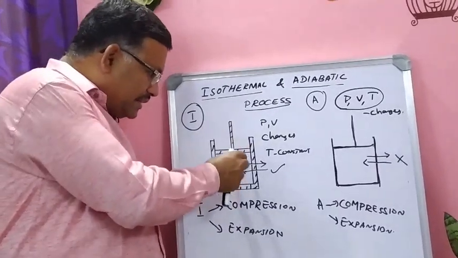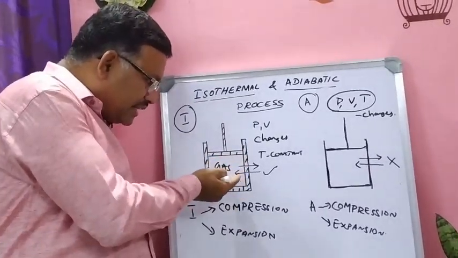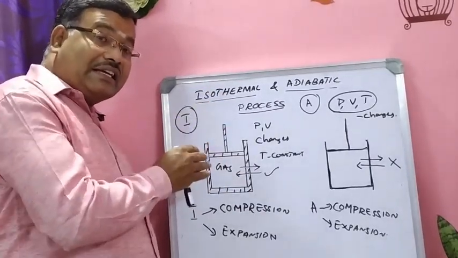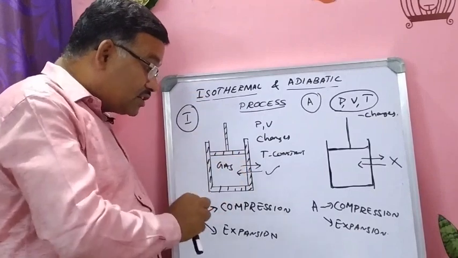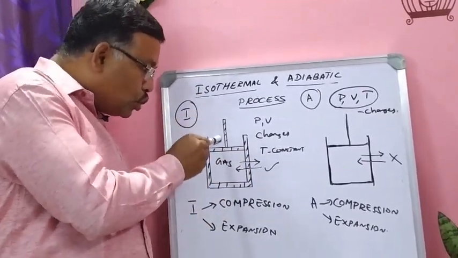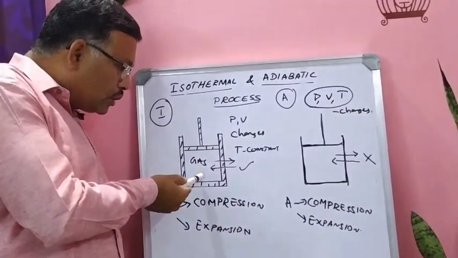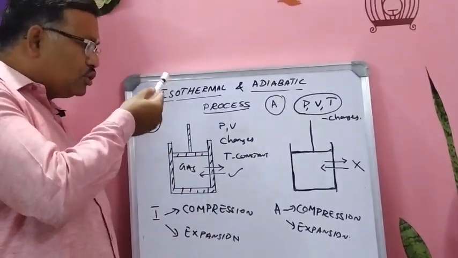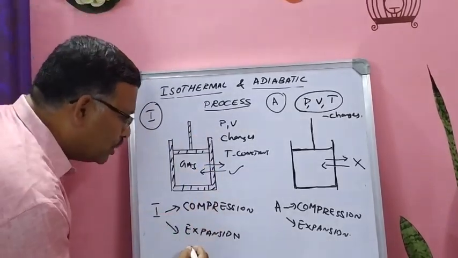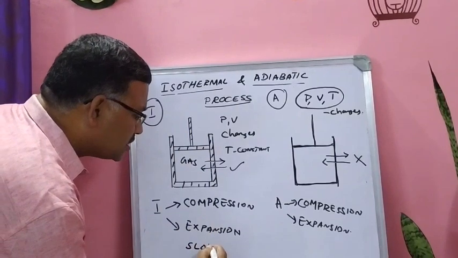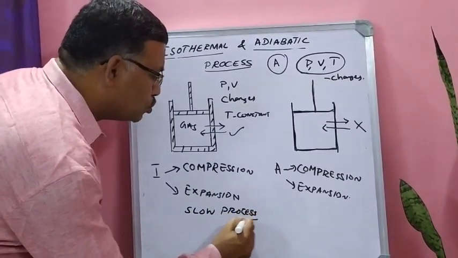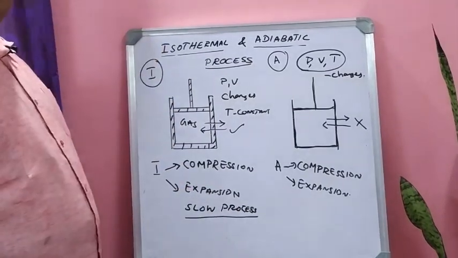So in compression the temperature should increase, in expansion the temperature should decrease. But instead of increasing and decreasing, here we are maintaining the temperature constant. How? Because we are allowing the piston to move slowly downwards or to expand slowly upwards. So whatever happens here, the piston is allowed to move slowly. So isothermal process is only a slow process.